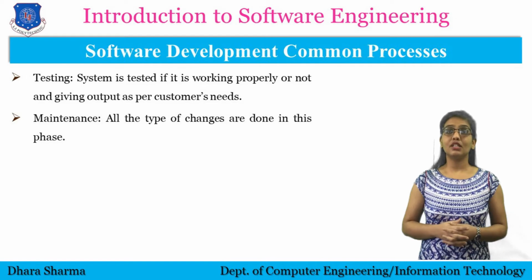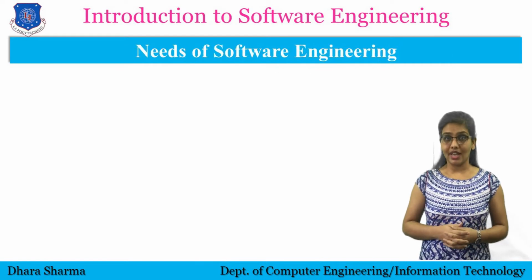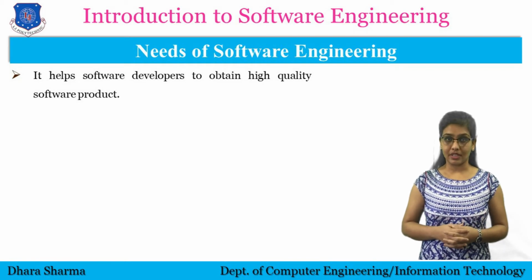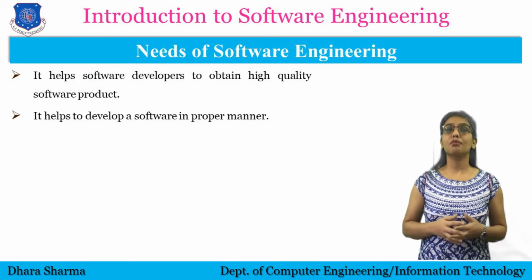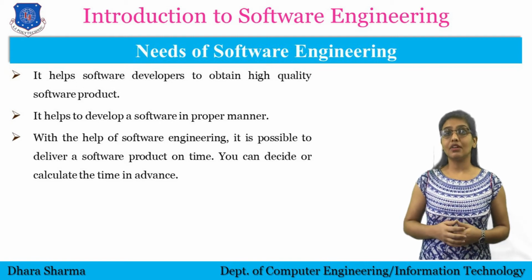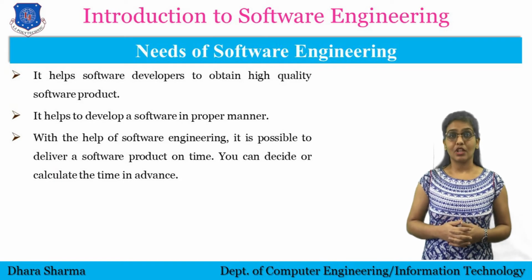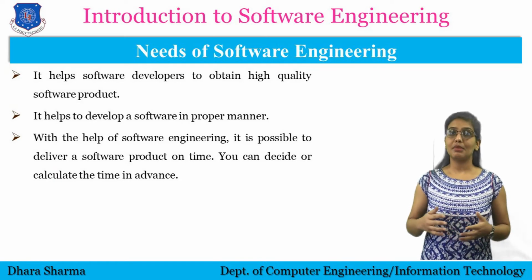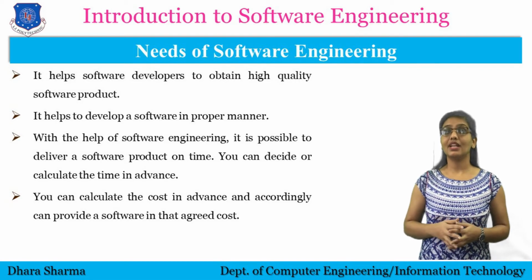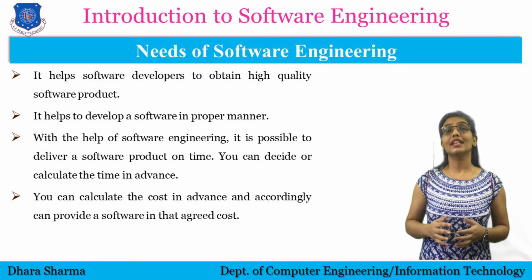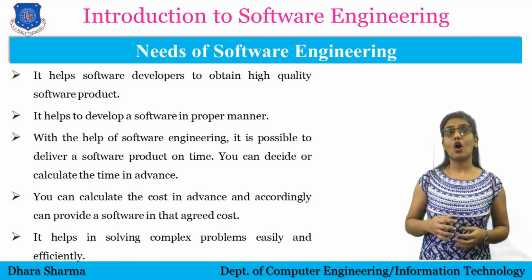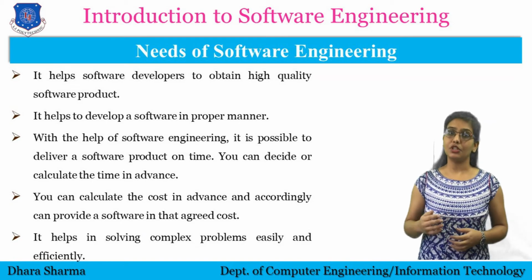So at the end, let me conclude the needs of software engineering. It helps software developers to obtain a high quality software product. It helps to develop a software in a proper manner. With the help of software engineering, it is possible to deliver a software product on time. You can decide or conclude the time in advance. You can calculate the cost in advance and accordingly provide a software at that agreed cost. It helps in solving complex problems easily and efficiently.